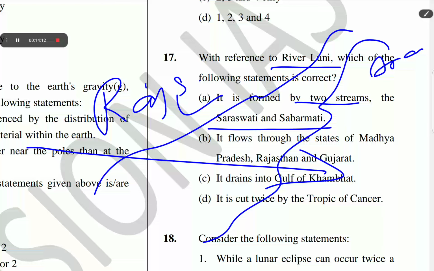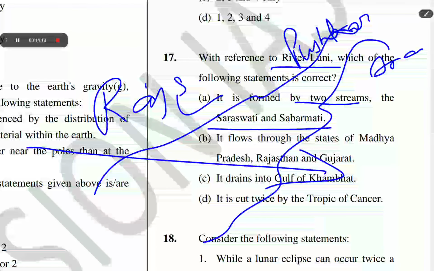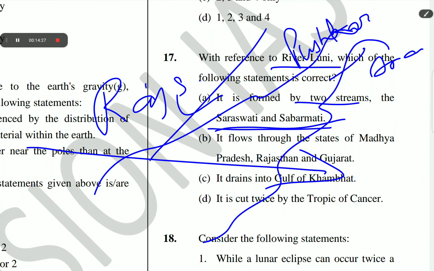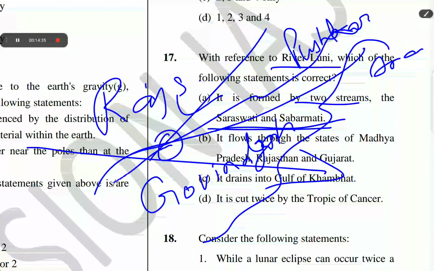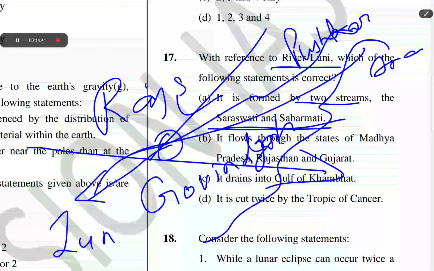It originates near Pushkar in two branches, that is Saraswati and Sabarmati, which join with each other at Govindgarh. From here, the river that comes out of Aravali is known as Luni.